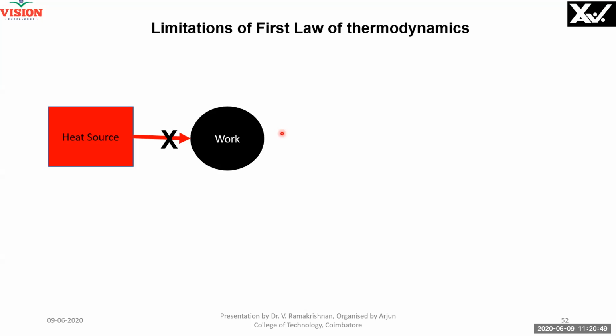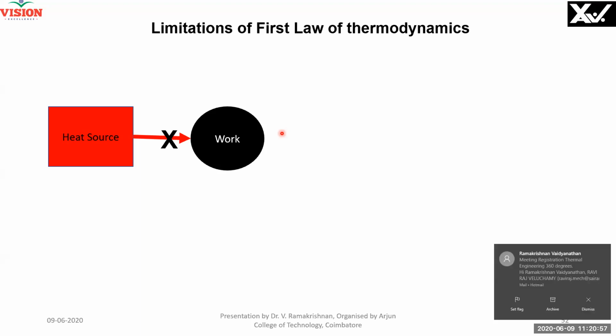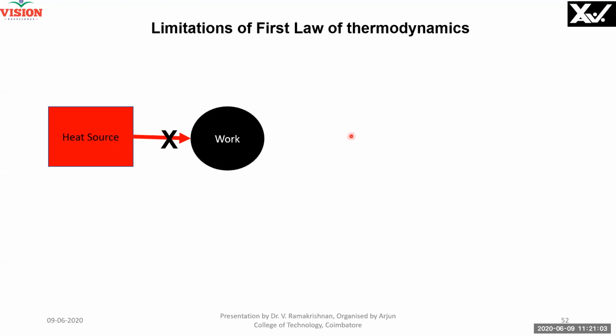Similarly, I have to give something back to nature. Nature will not allow you to just swindle it like that. Is it possible? You cannot swindle nature. Therefore, if you use a heat source to convert heat to work, a certain portion of the heat you give back to nature, then only you will get work. Otherwise, continuous work from the heat source is not at all possible.